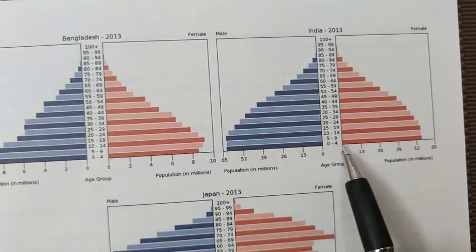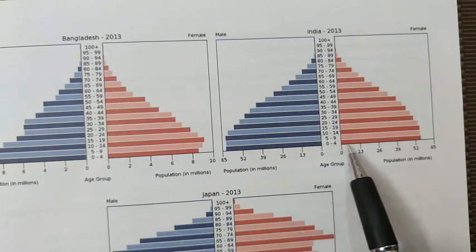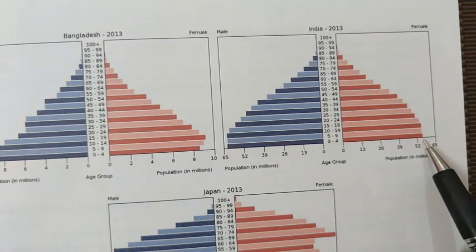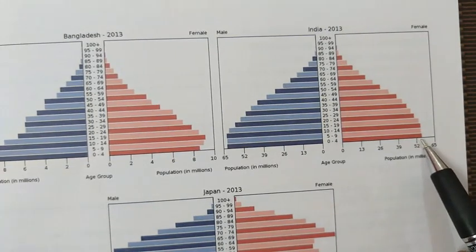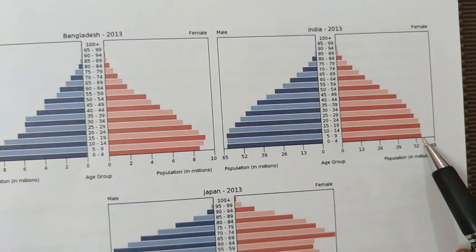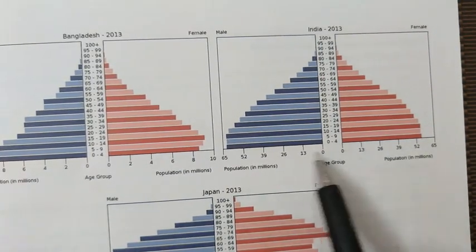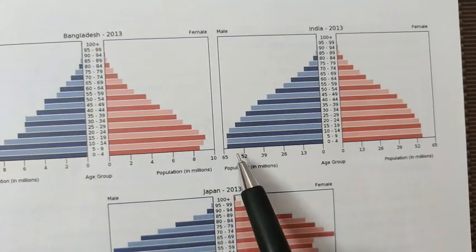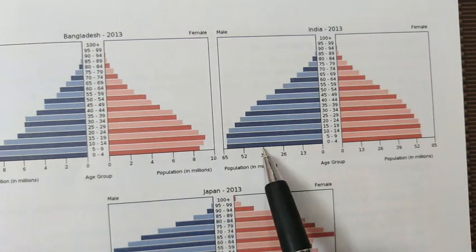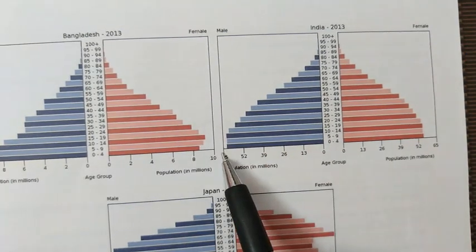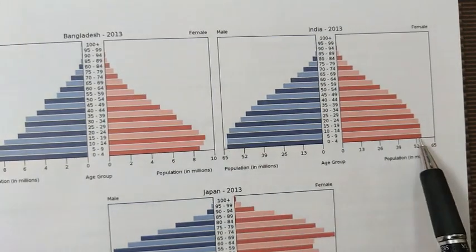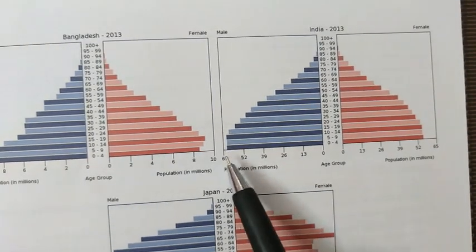And if you look at the population between 0 to 4, the female infant population is 52, more than 52, so it will be 54 million. But in the male section for the age group 0 to 4, it is touching 65, this is 64. So here it is 54 and here it is 64 million.